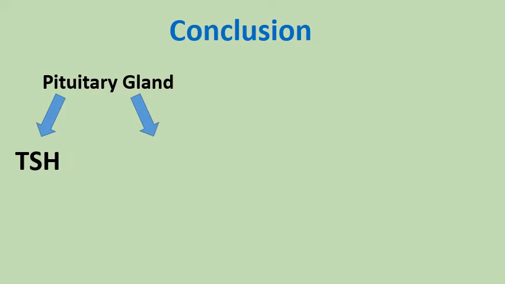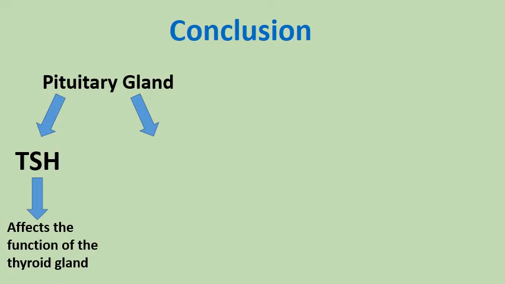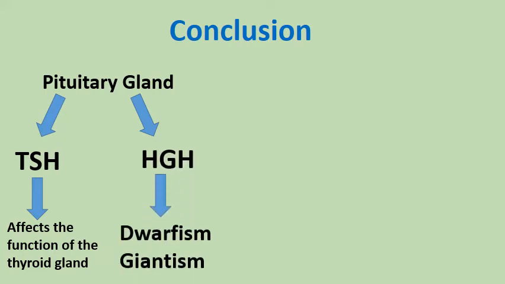So as a conclusion, we have the pituitary gland. This pituitary gland secretes two hormones. The first hormone is called TSH, and this hormone is responsible for or affects the function of the thyroid gland, while the second hormone is called HGH. This affects our growth. So if we have low levels of HGH, we're going to have dwarfism. If we have high levels of HGH, we're going to have something called giantism.